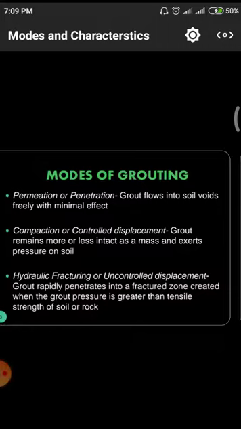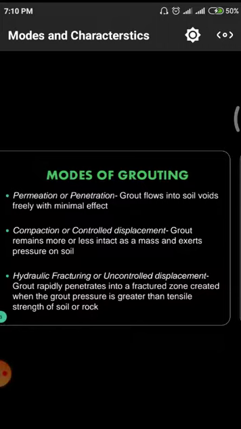Next one, hydraulic fracturing or uncontrolled displacement. Uncontrolled displacement means we have to use a large quantity of hydraulic force. We can observe this quantity of hydraulic force when we operate a crane. Normally cranes have a huge capacity to lift large weights in terms of tons and tons. Why? Because of these hydraulic activities and fractures.